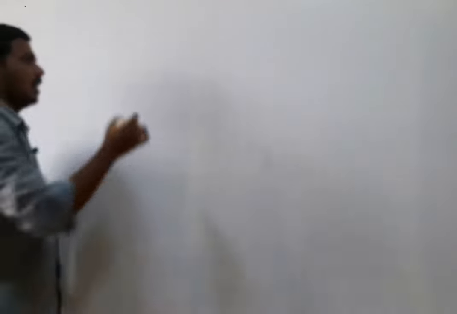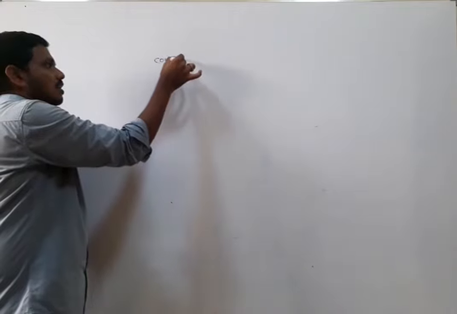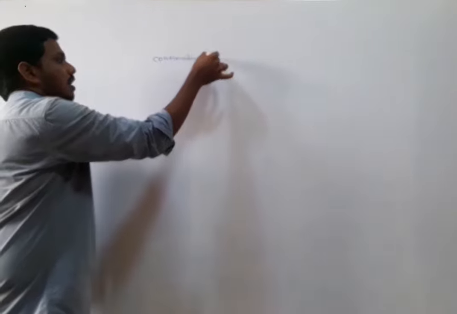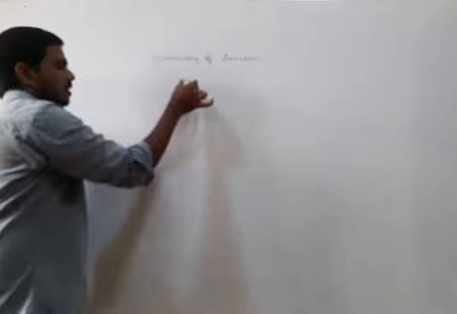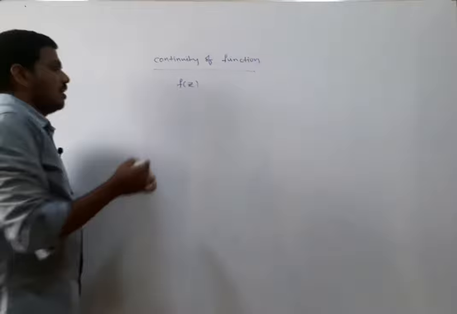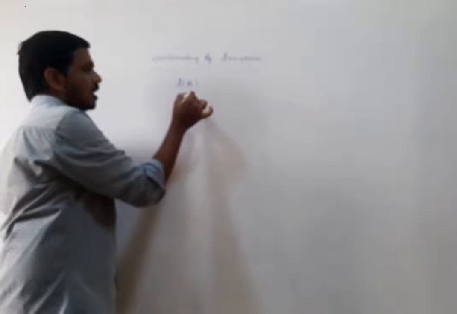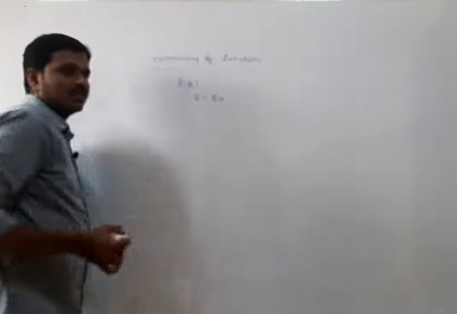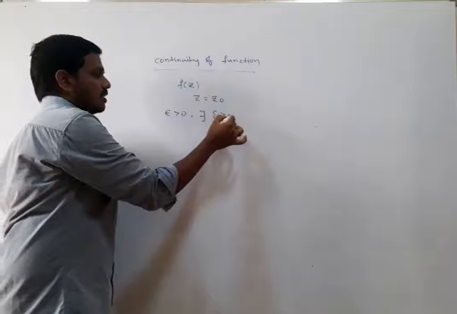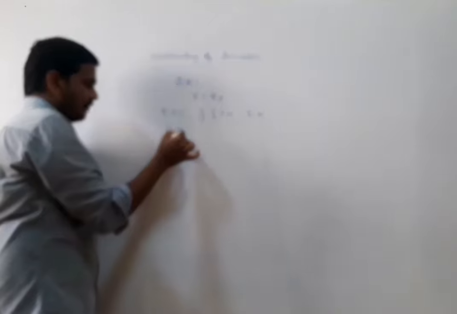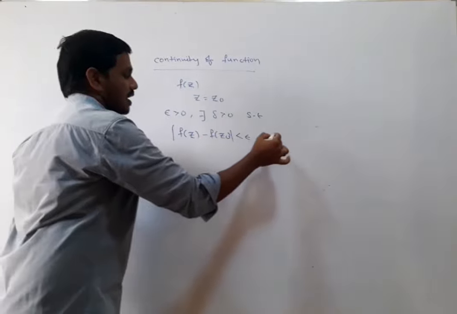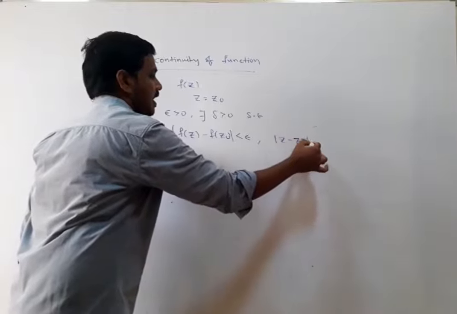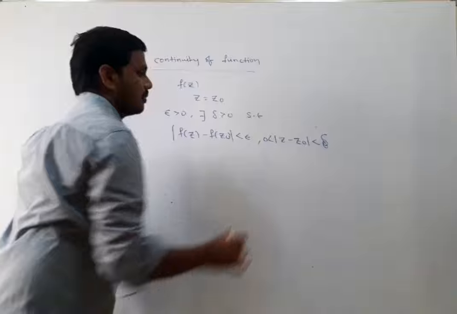Now coming to the continuity of a complex function. Let w equal to f of z be a function, and the function f is said to be continuous at z equals z naught if for given epsilon greater than 0, there exists delta greater than 0 such that modulus of f of z minus f of z naught is less than epsilon whenever 0 less than modulus of z minus z naught is less than delta.